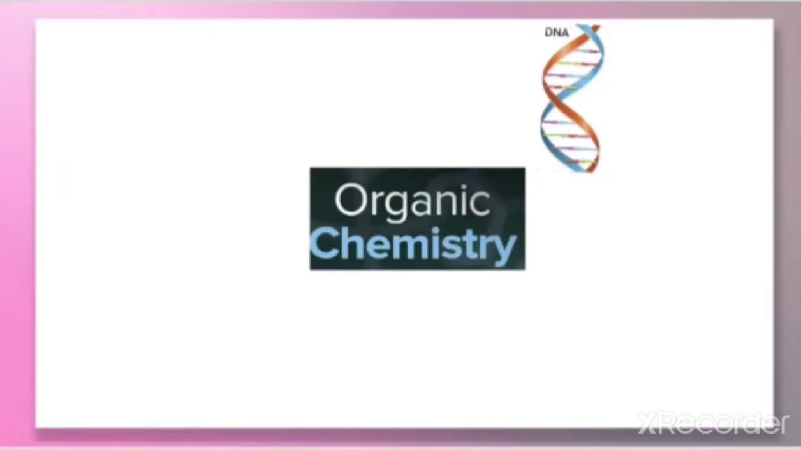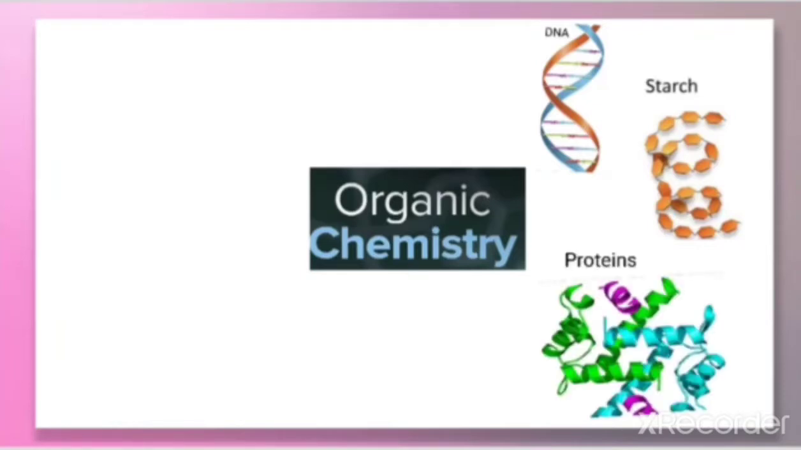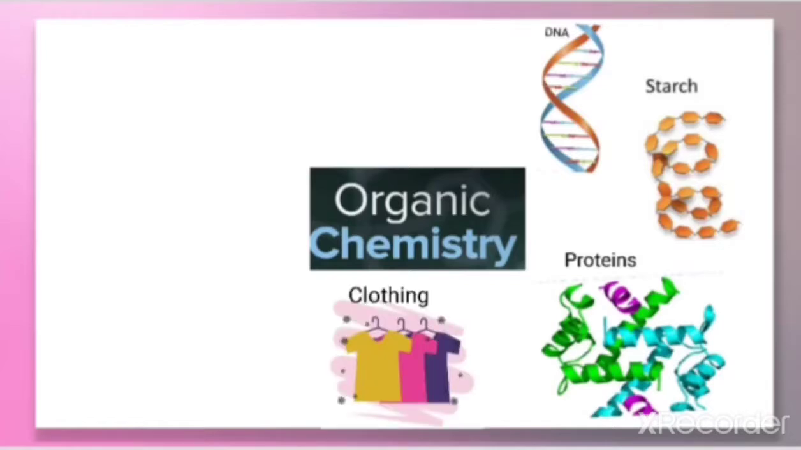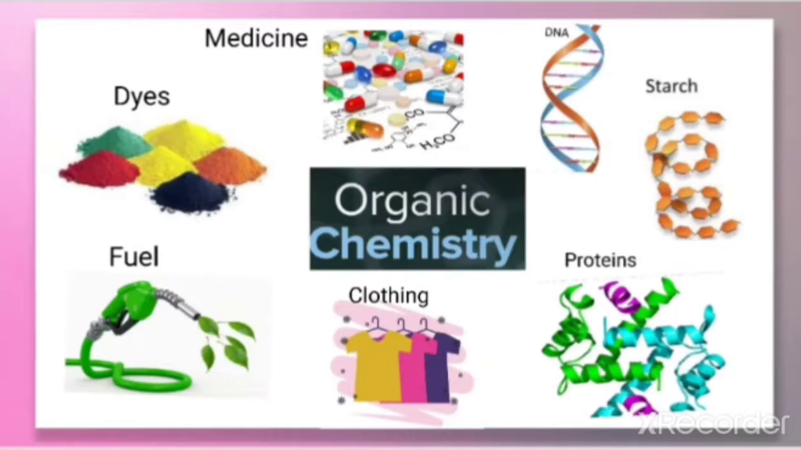deoxyribonucleic acid, that is DNA, carbohydrates, and the proteins that are the essential components of our blood, muscles and skin. Organic chemicals appear in materials like clothing, fuels, polymers, dyes, and in the medicinal field it plays a very important role. So these compounds have applications in the medical field, in dyes, fuel, clothing, and even the bodybuilding food, that is protein, is actually an organic compound.